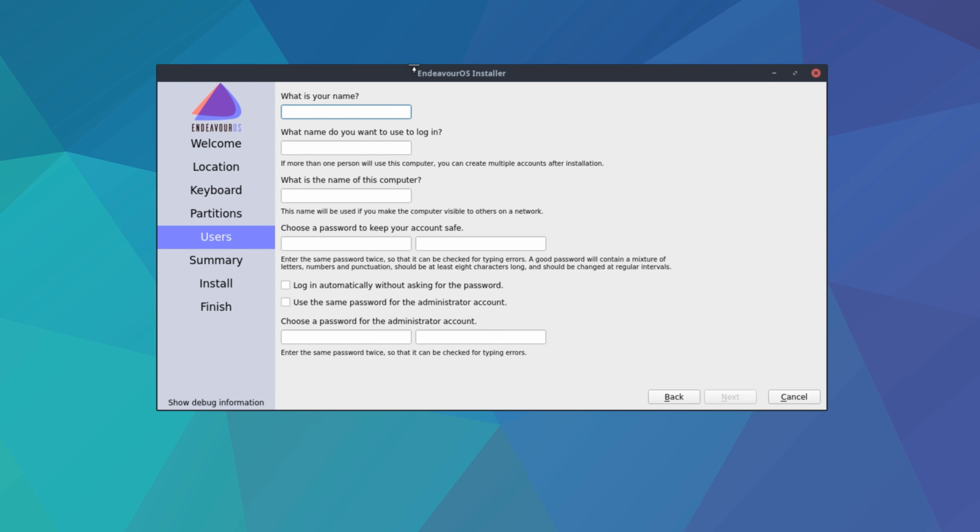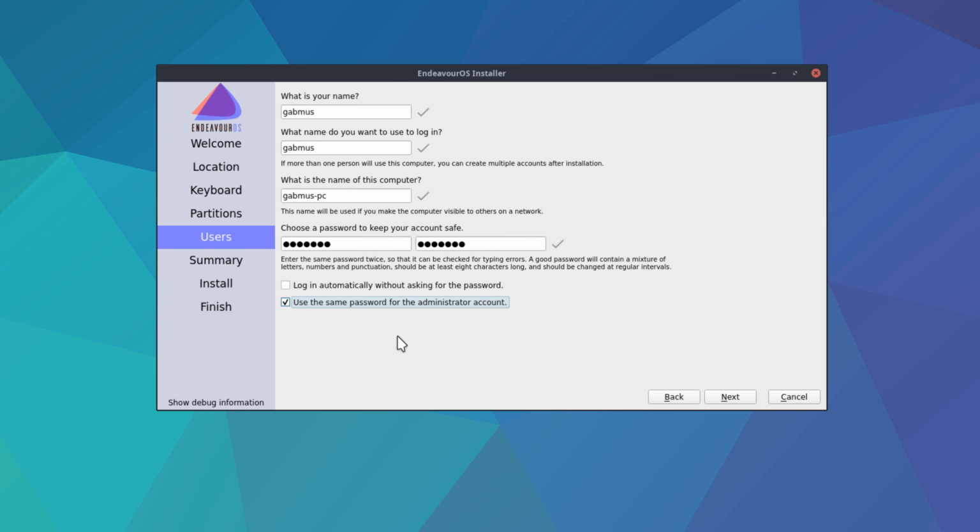And of course, it's gonna ask for some details on the user. So what's your name? Gabmus. Same username, okay, well, as far as the host name, this works. And a super safe password. Login automatically, we don't want that. And use the same password for the administrator account. This is actually a pretty handy option if you want to have your root user set up using your same password. And at the end of the day, you're the administrator of your computer, so having the same password for root is not that big of a deal.